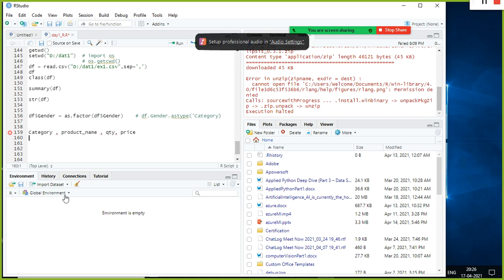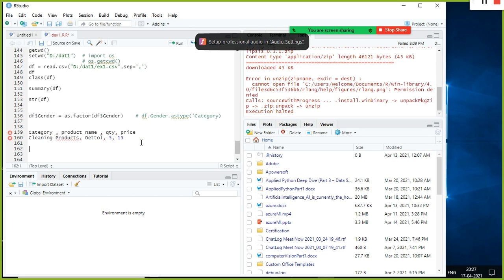Okay, let's take a simple example. In category, I have some category name, and the product name is something like cleaning products. The category is cleaning products, and then let's say Dettol. And the quantity we sold is 5. And the price of each Dettol, let's say, is 15 rupees. Okay, this is the data available.